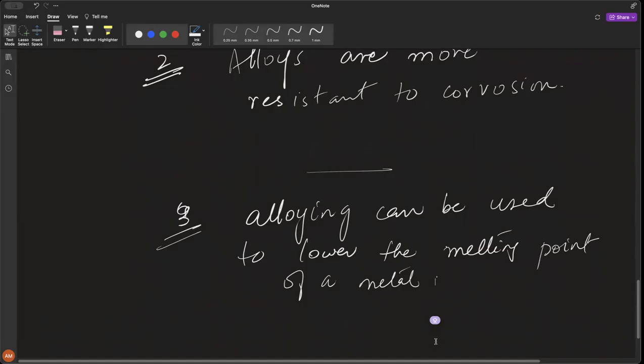Alloys can also be used to lower the melting point of a metal. Is this clear? Yes, sir.